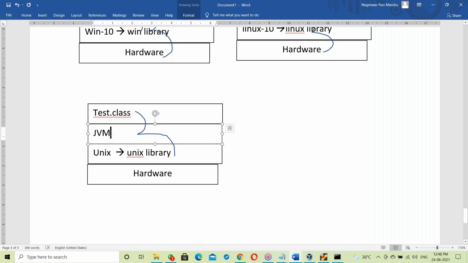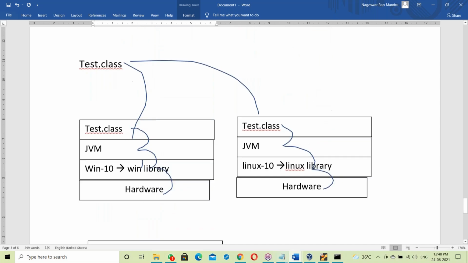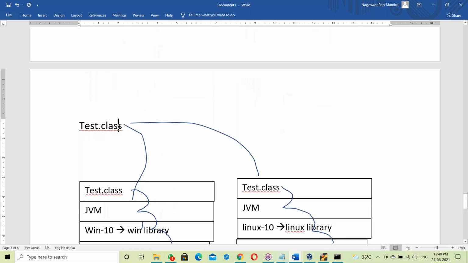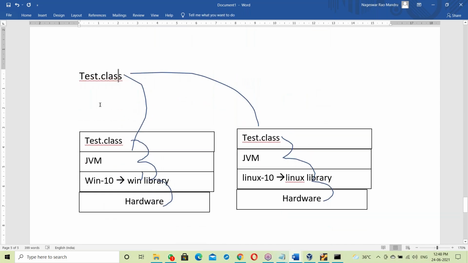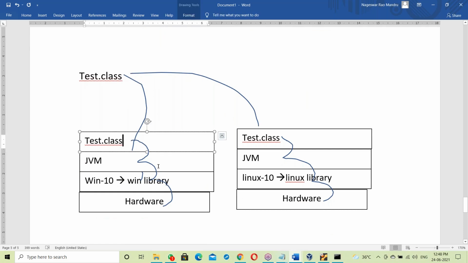Who will link it here? The JVM. So what is happening here? The .class file is not a prepared file. After moving on to the OS, depending on the OS, the linking takes place. What is an exe file? An already prepared one, so it is OS dependent. The exe file is already prepared and carries the OS library. But the .class file is not a prepared file. It doesn't have any OS library.